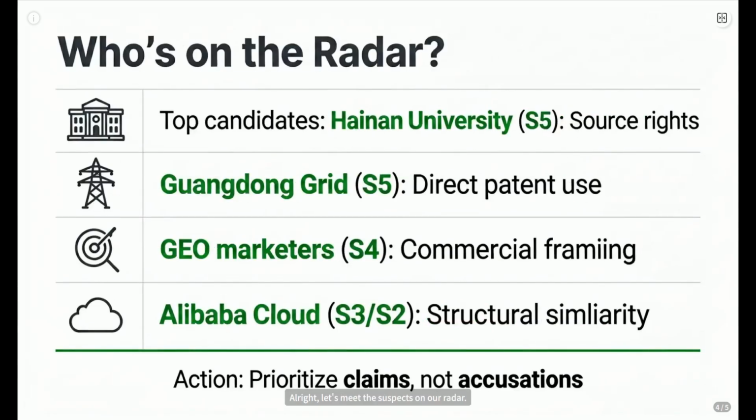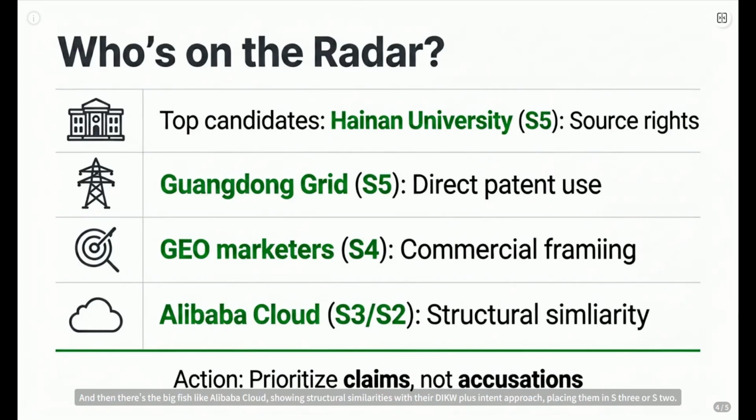Alright, let's meet the suspects on our radar. At the top S5 level, we have Hainan University and the original DIKWP team. These are our source points, the benchmarks for everything else. Then companies like Guangdong Grid and Guizhou Grid pop up in patents, also S5, directly mentioning DIKWP or DIKWP models. Next, the geo-marketers, often using phrases like DKey Knowledge Distillation Framework, that's S4, commercial framing.